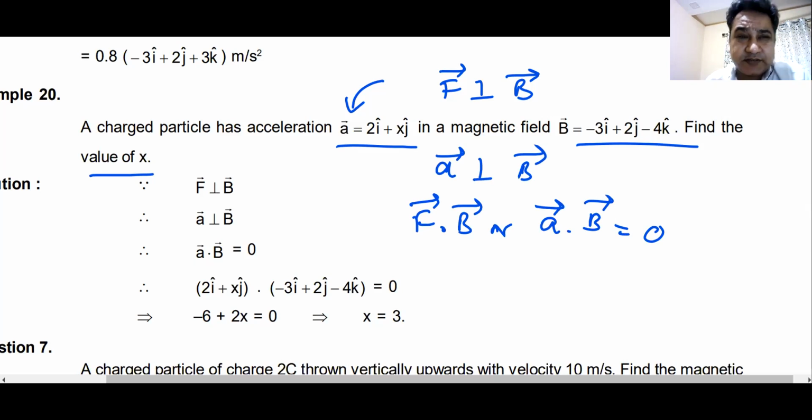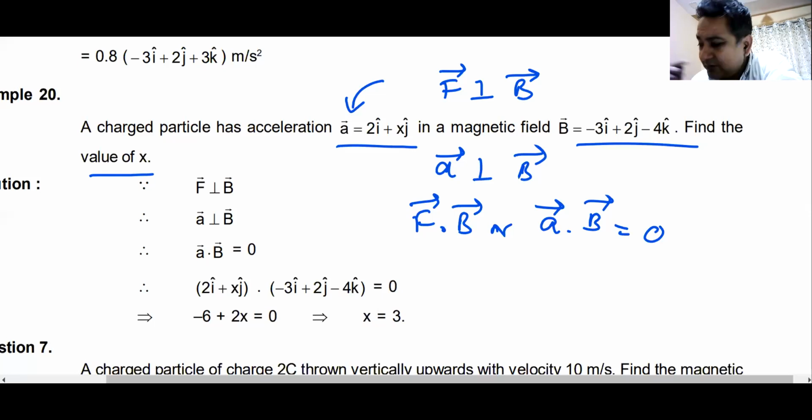Remember these small things. Force is perpendicular to the magnetic field. Force is also perpendicular to velocity. So remember, instead of the magnetic field, they could have given the velocity: a charged particle has an acceleration of something in a magnetic field, moving with a velocity of something. Find the value of x.